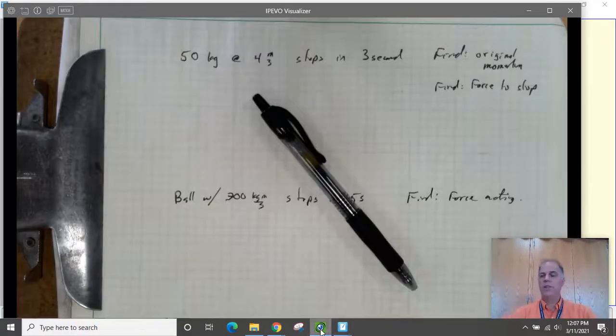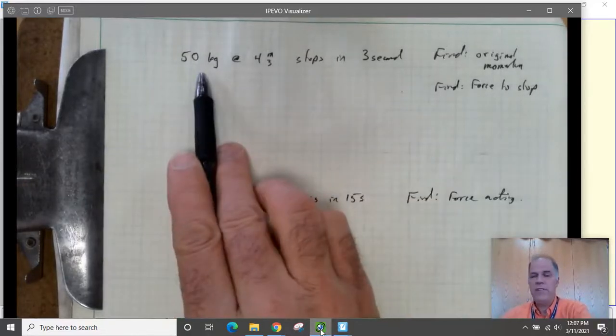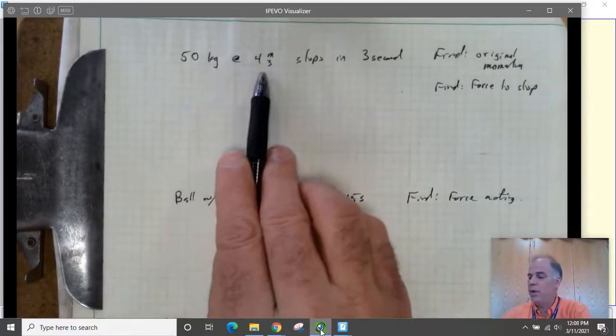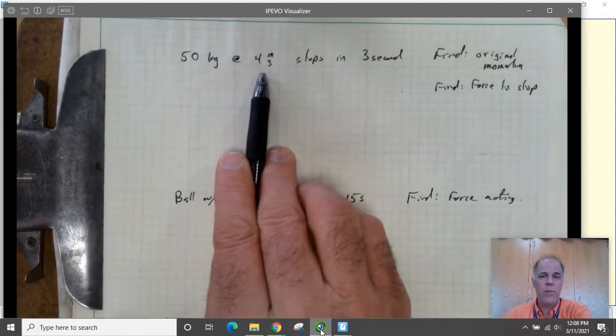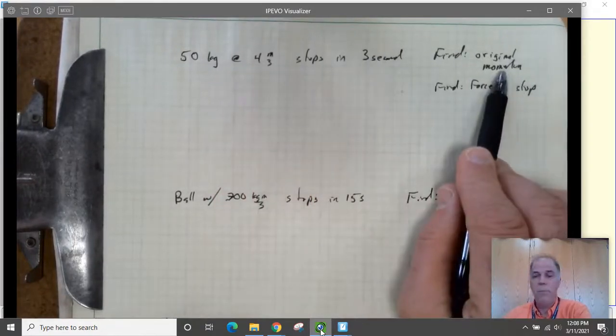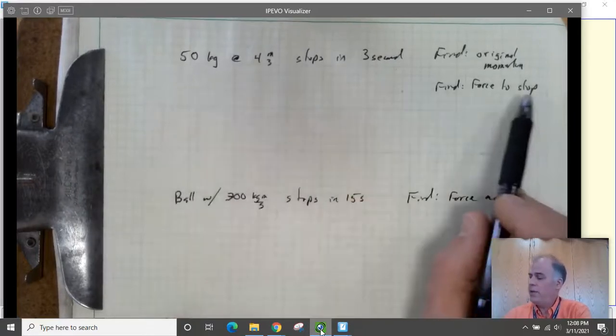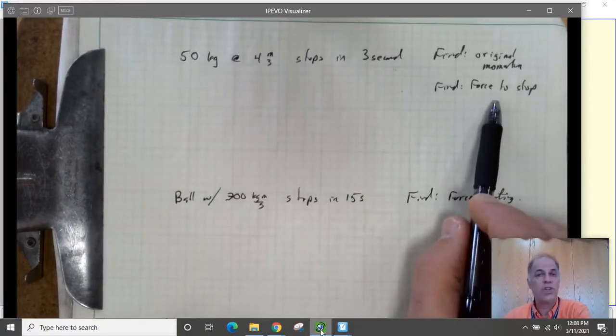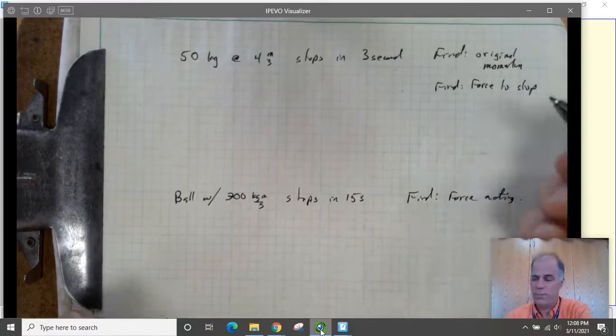To do this, we're going to go to the clipboard, and here it is. So we have a 50-kilogram crate. It's sliding along at 4 meters per second. It stops in 3 seconds. We want to find the momentum that it had originally, and then we want to figure out how much force it took to stop it, or how much force it experienced to stop it.